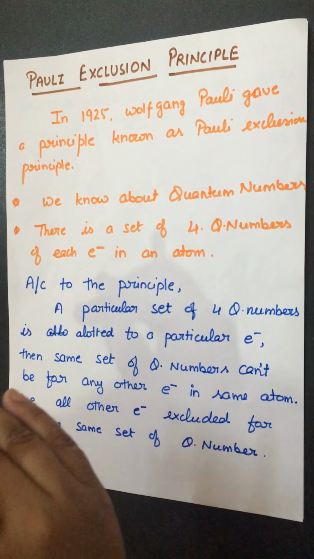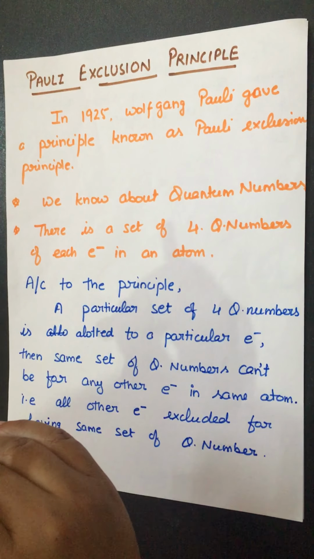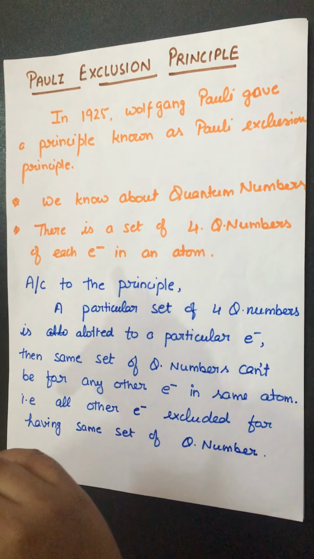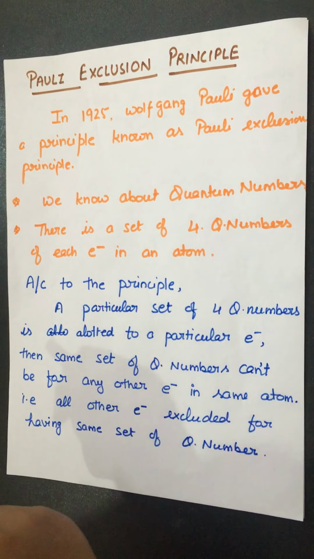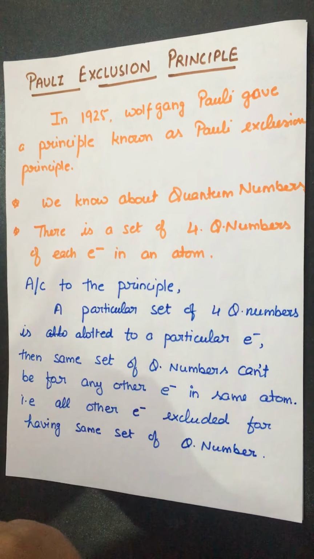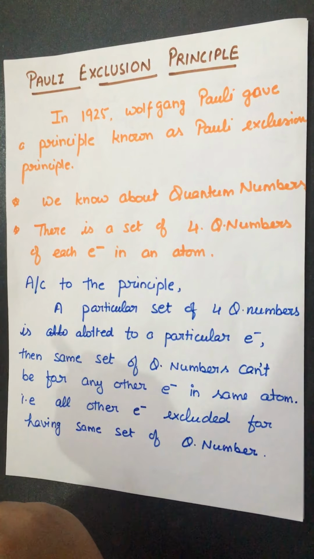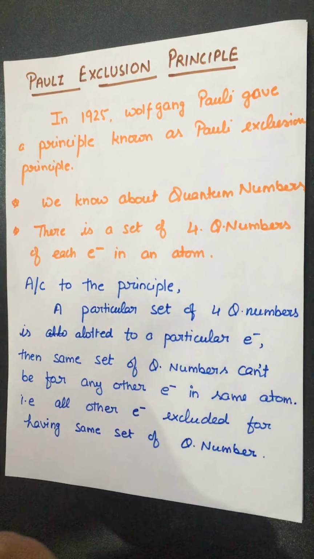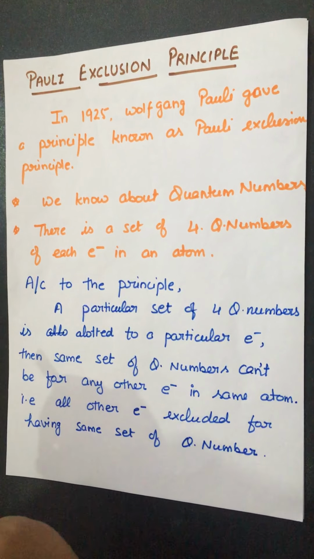We know that there are 4 quantum numbers, right? Each quantum number tells us information about an electron, and the set of 4 quantum numbers gives the complete information of an electron in an atom.